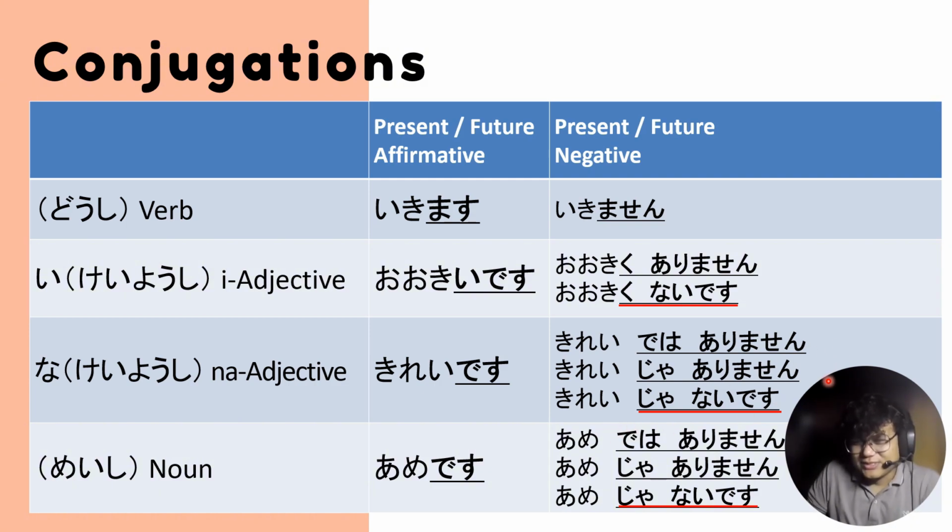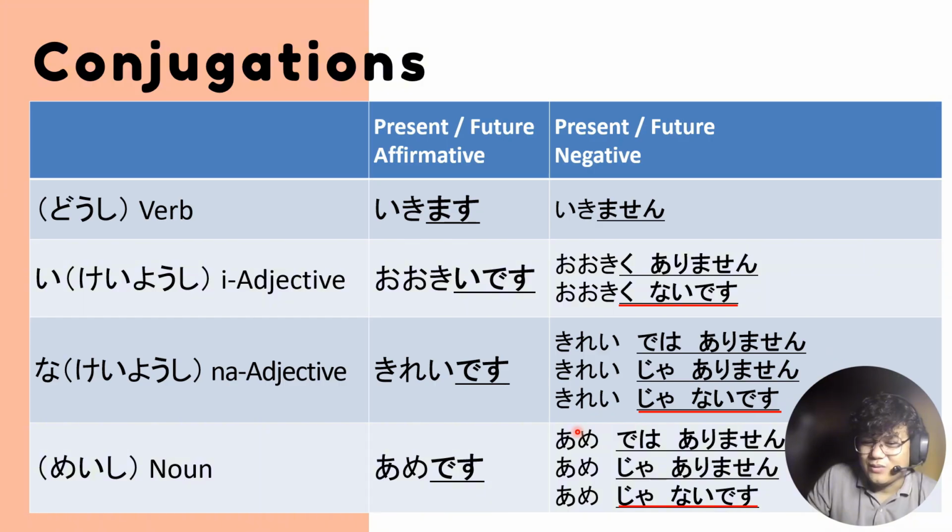But if you're going to say kirei janai desu or ame janai desu, ame here, for example, is candy. If you want to be safely polite, you should say dewa arimasen. It's not clean or it's not good. Kirei dewa arimasen. If you want to be a little bit casual but still formal, you can say kirei ja arimasen. In several textbooks, ja arimasen and dewa arimasen are introduced in this way.